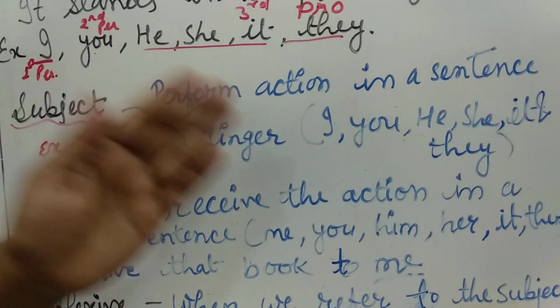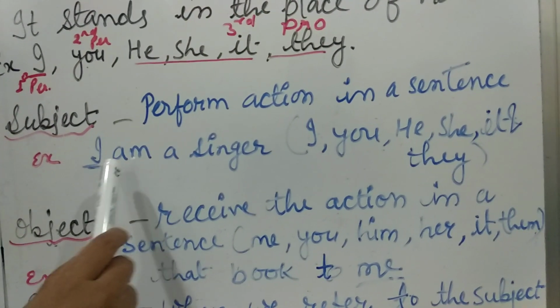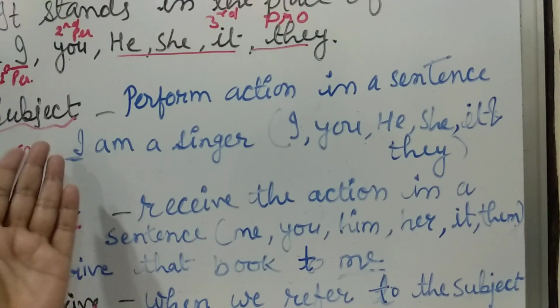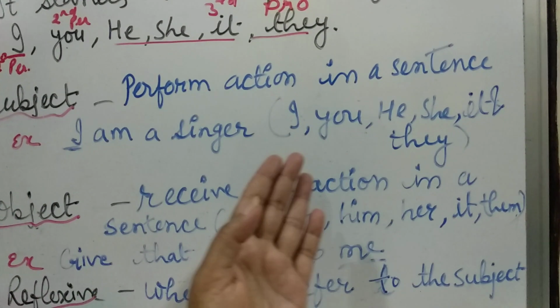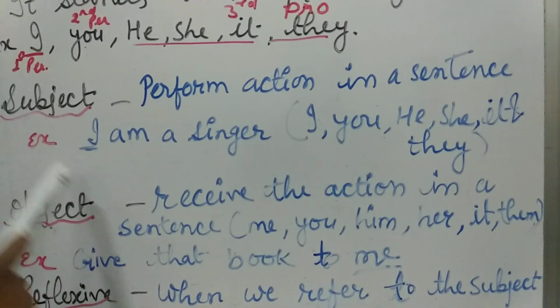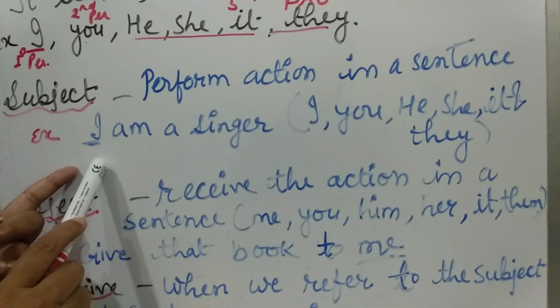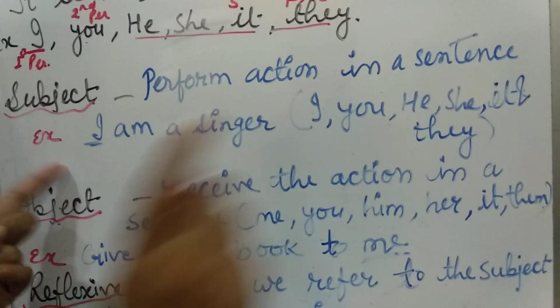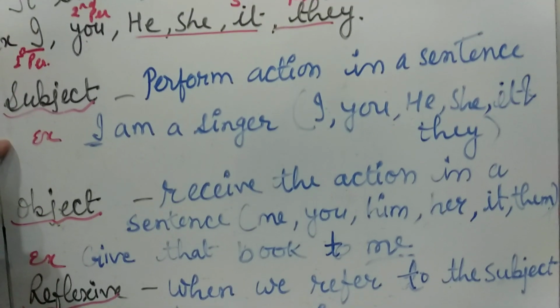When we go for the second person, we will write: you are a singer. If we go for he, she, then we will say: he is a singer or she is a singer. When the noun is used as a subject which is performing an action, that is known as our subjective pronoun.